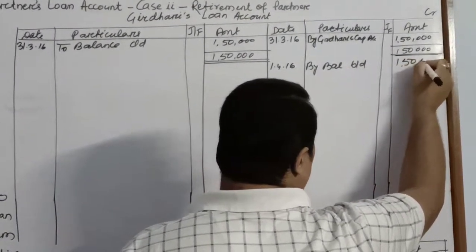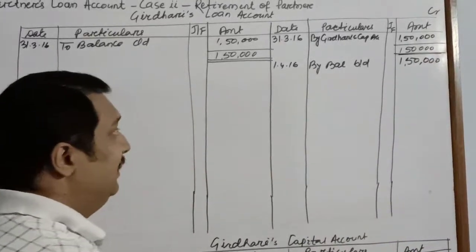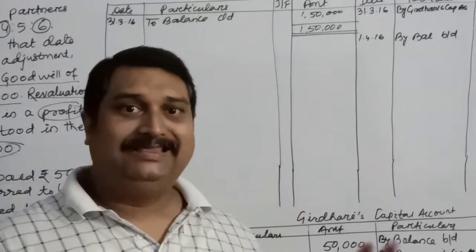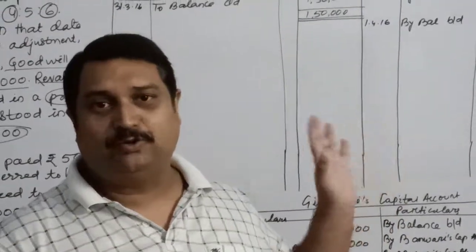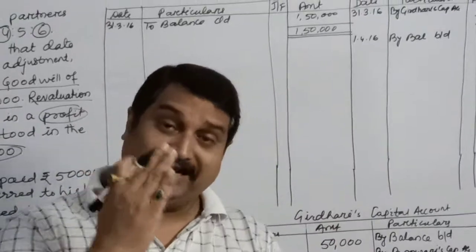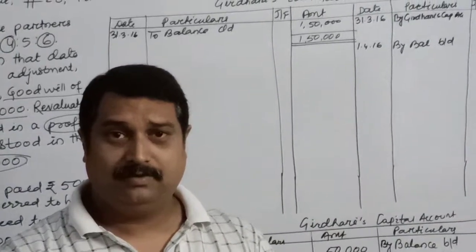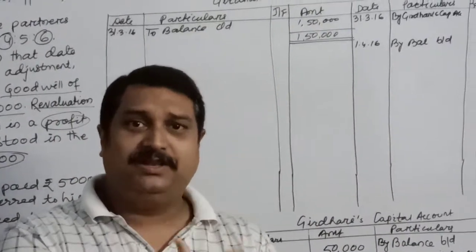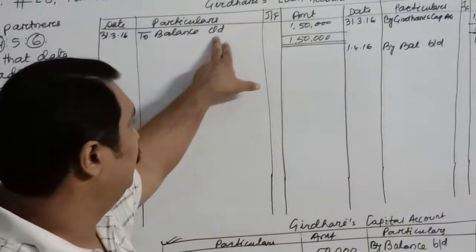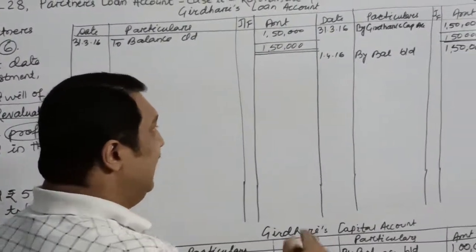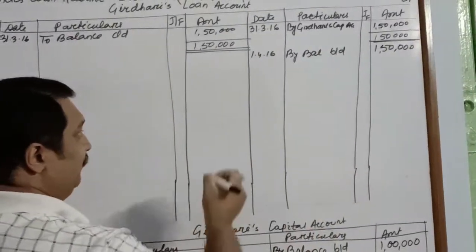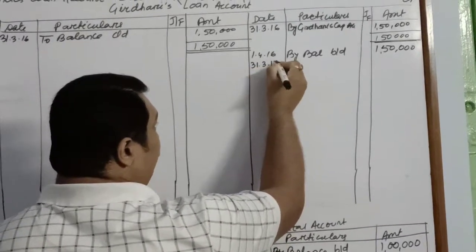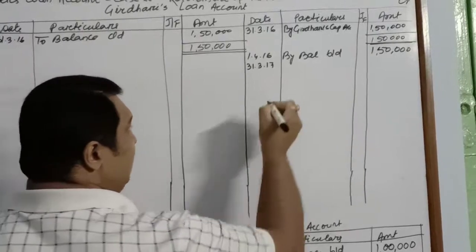1st April 2016. Children, had the partner died on 1st April itself, then there was no such problem. Since he retired on 31st March, we have to continue the year. So 31st March is the year closing, so we have to close the books. Then we will forward it, and now we will think of the payment. When will the year get closed? The year will get closed on 31st March 2017.